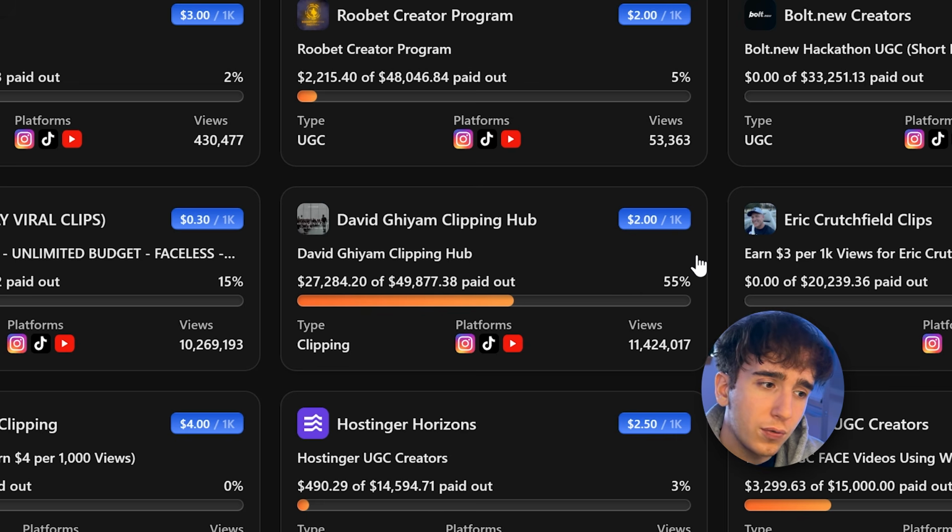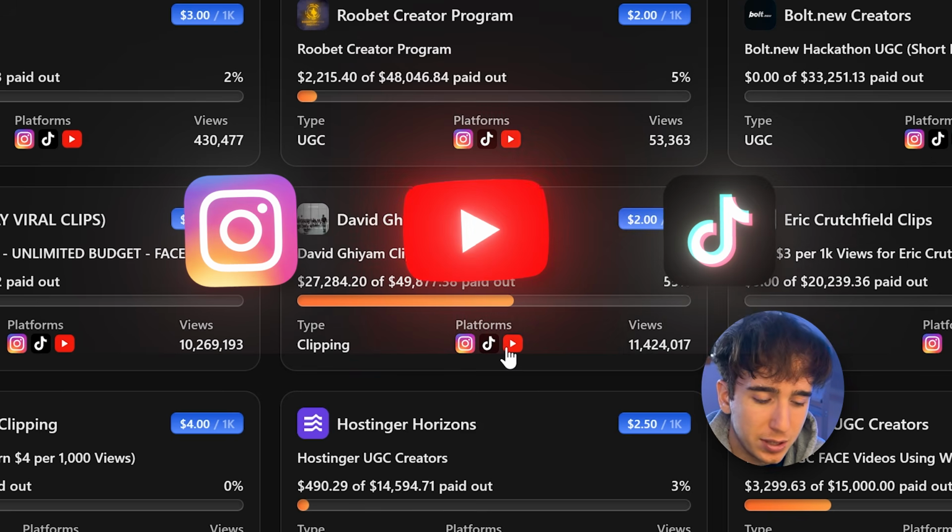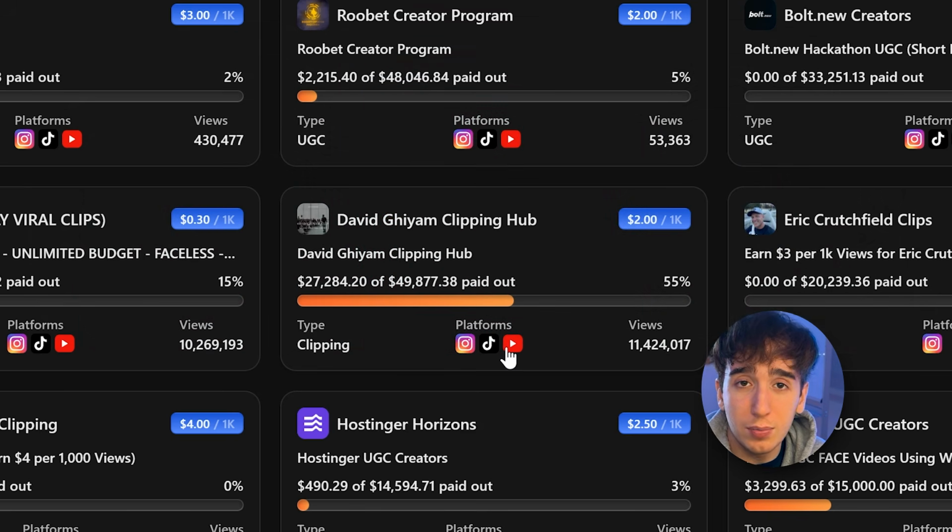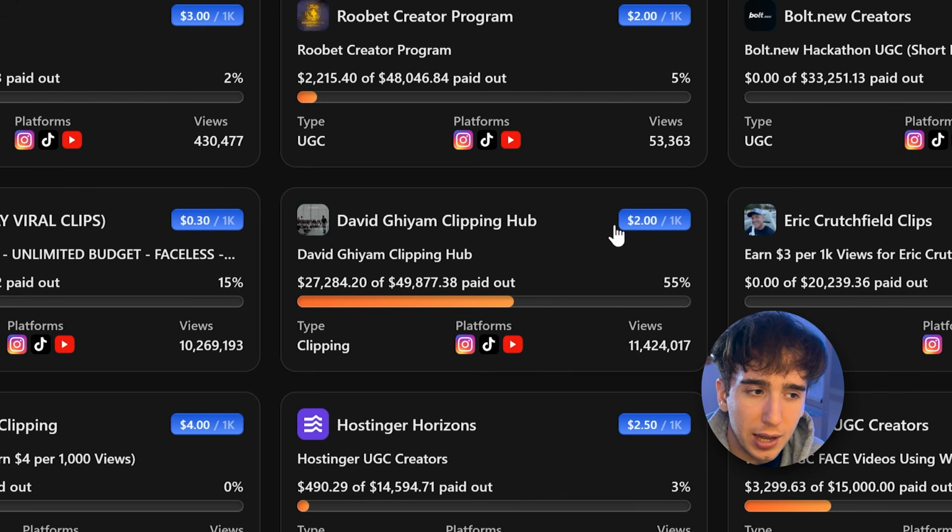The third thing you'll want to look for is how much remaining budget is left in their campaign. So if the campaign is already pretty much out of their whole budget, you're not going to be able to really make any money with it because the campaign budget's already going to run out. The fourth thing you want to look for is what platforms it hosts. The more platforms it hosts, the better, because that means you can repost the same content on all of them and earn way more money than if you were only able to repost on one of them. And lastly, when you click on each campaign, you're going to want to see if there's a waitlist or if they let you instantly join.